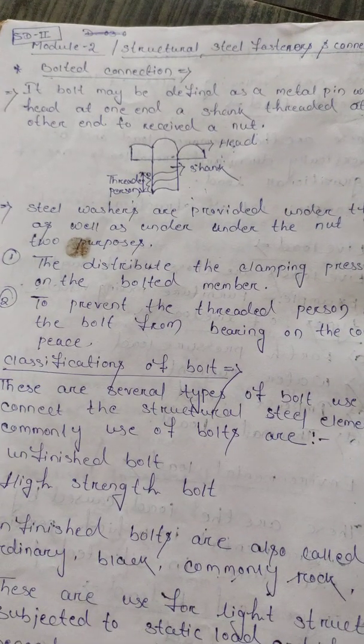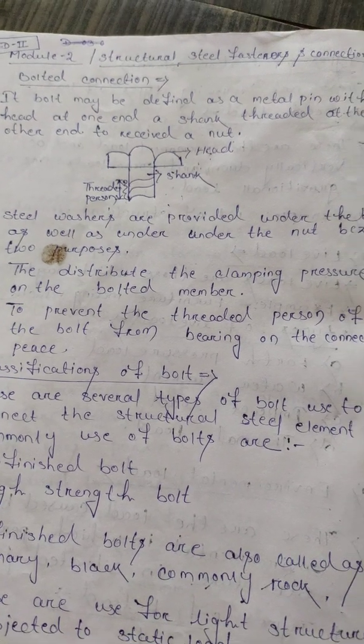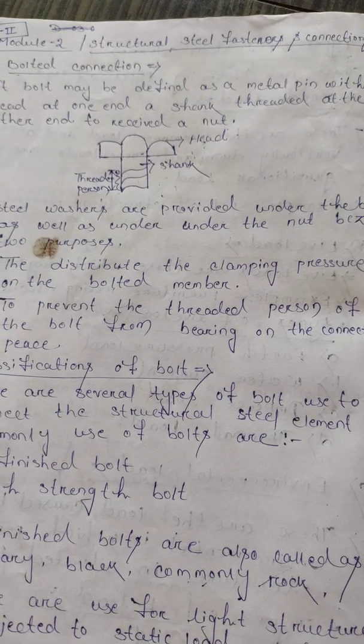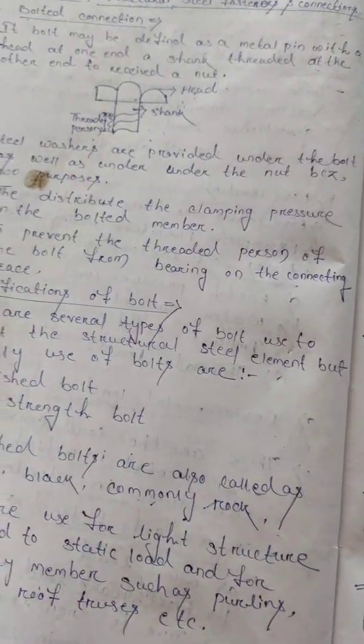Next, the steel washer. In a bolted connection, a steel washer is provided under the head as well as under the nut for two purposes.